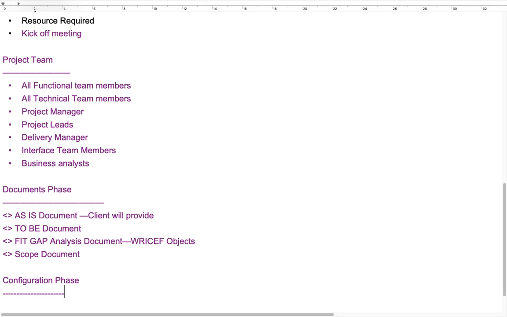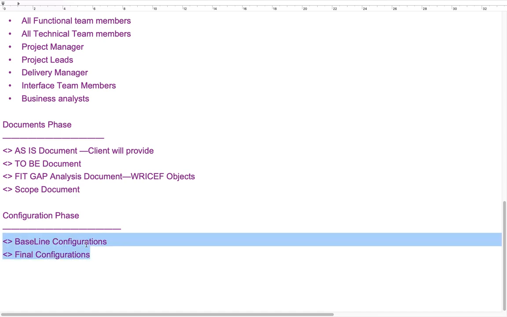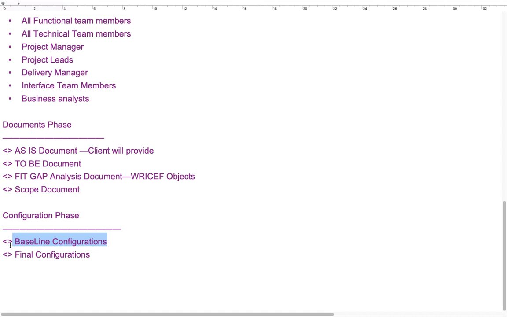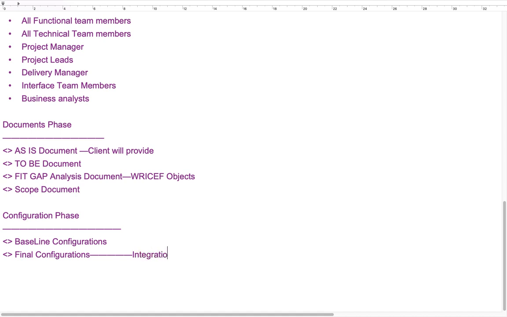So in the configuration phase, majorly we can see baseline configurations and final configurations. Baseline configuration means the majority of the configuration, 90% of business transaction related configurations, will be completed here. In the final configuration, integration areas and fit gap related stuff will be conducted.